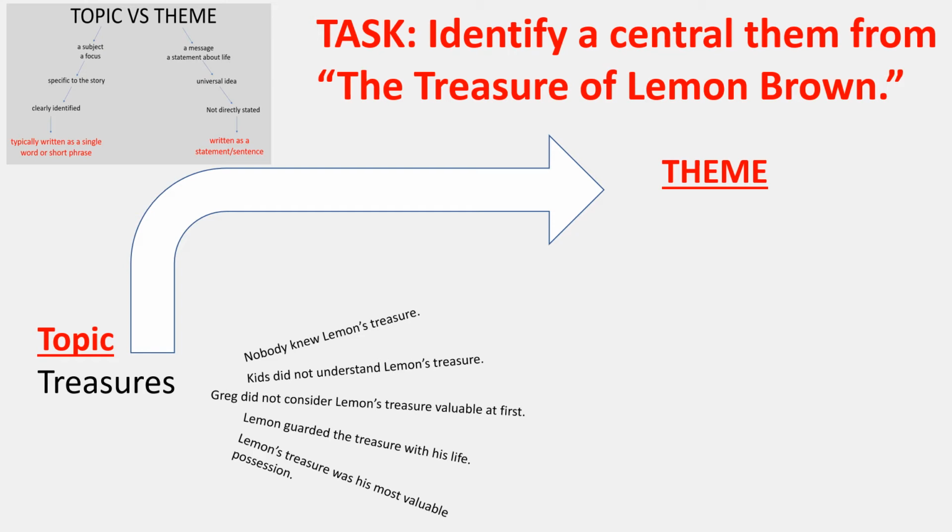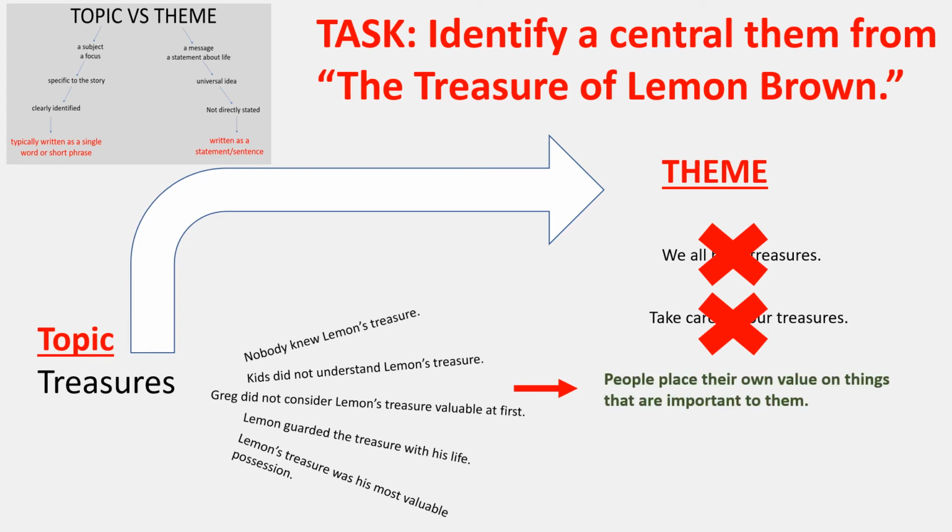All right, so if the topic is treasures, and this is how we see treasures play out in the story, how can we turn this into a universal theme statement, something that applies to us all? Well, again, we can go, we all have treasures. Well, okay, that's kind of a theme statement, and it certainly is true, but it's probably not the strongest way we can word that. We could say, take care of your treasures, and make it more of a piece of advice. Okay, certainly people take care of their treasures, but again, probably not the strongest way to word that universal